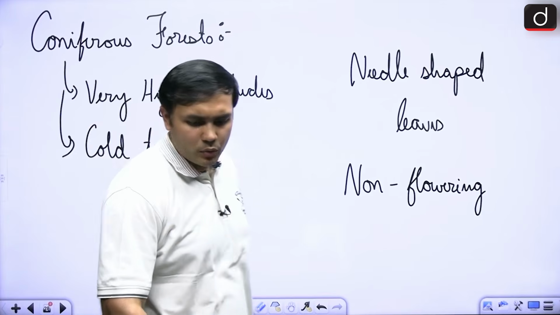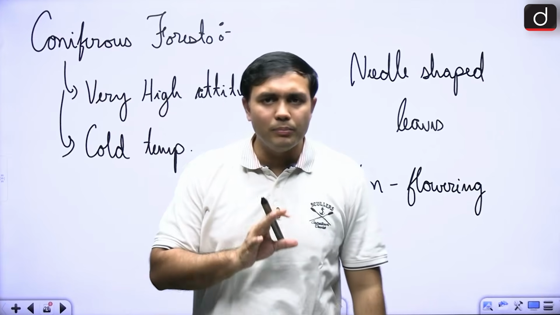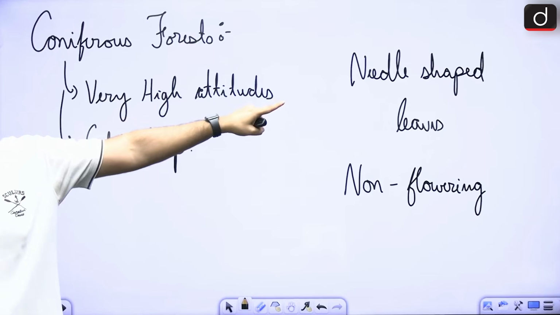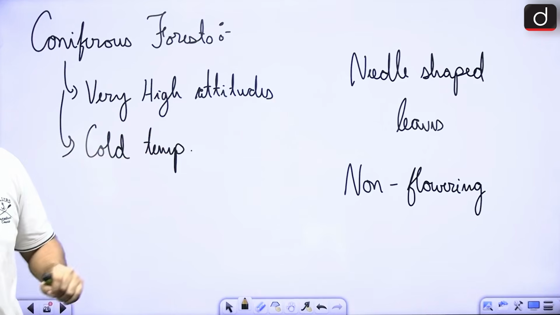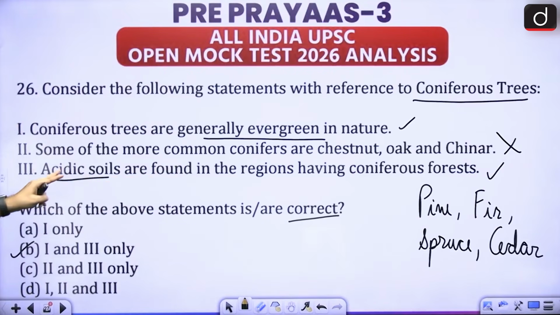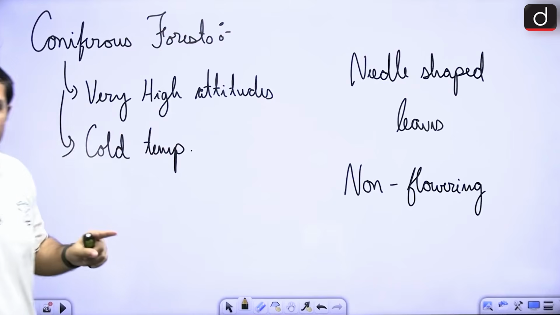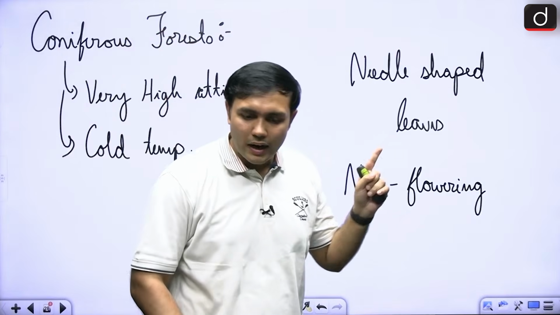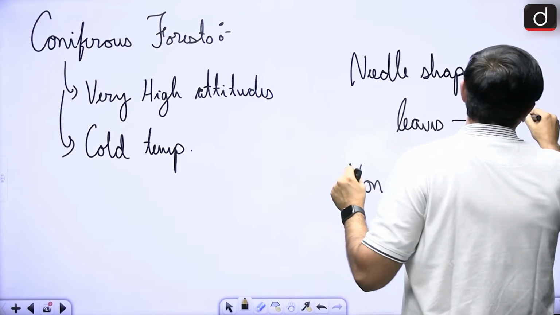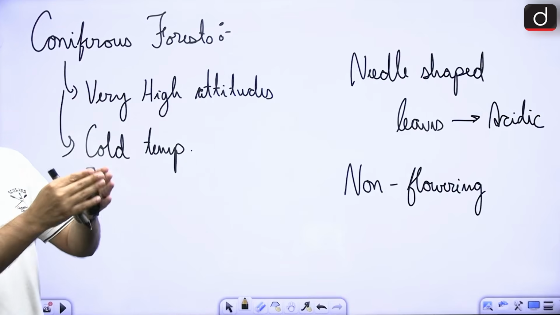Next, the second statement was about which are the different trees. Of course, we have looked at pines, firs, right? These are our coniferous varieties. The third statement is interesting. It is talking about this particular kind of forests, where you will find acidic soils. Now you will have to connect this particular aspect with the needle shaped leaves, right? This is the reason for them having acidic soils.